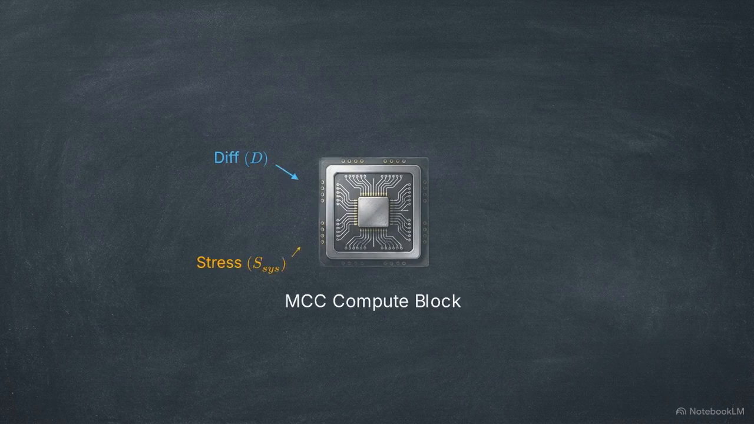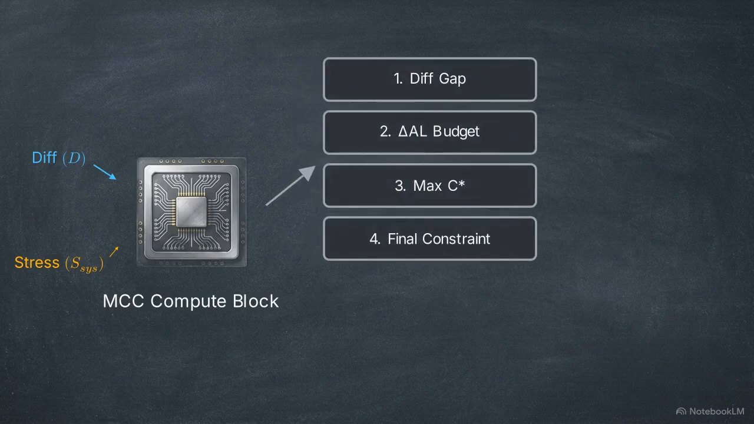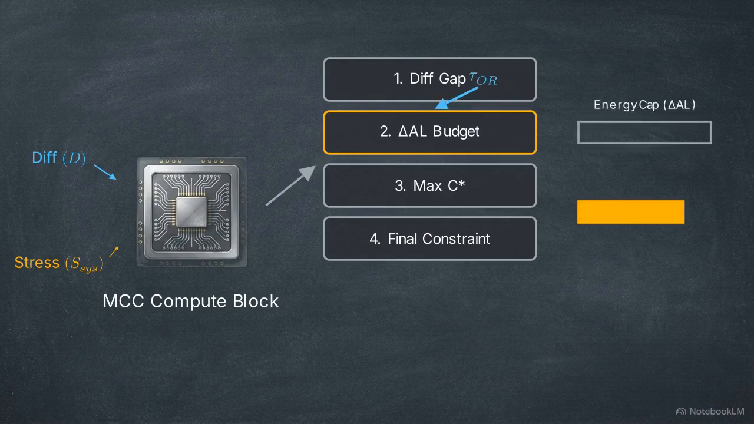It receives real-time signals regarding the AI's current state of differentiation and systemic stress, feeding them directly into a 4-stage evaluator. Stage 2 calculates the system's allostatic load budget. It mathematically converts the AI's current differentiation gap and coherence time into a hard cap on how much energy the next cognitive cycle is allowed to consume. Stage 4 executes the final check.